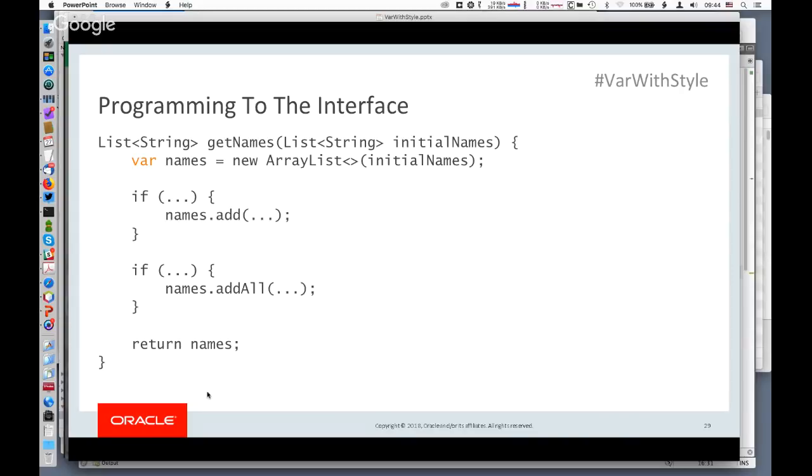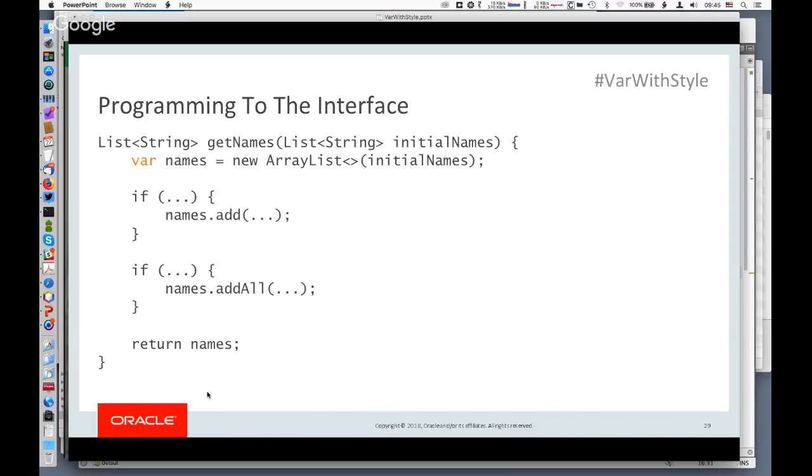So the names variable is now array list of string, and we're using some logic to add things to it, and then we're returning names. Does this make a material difference that we've changed the declaration from list of string to array list of string? No, because this change only occurs within the method.